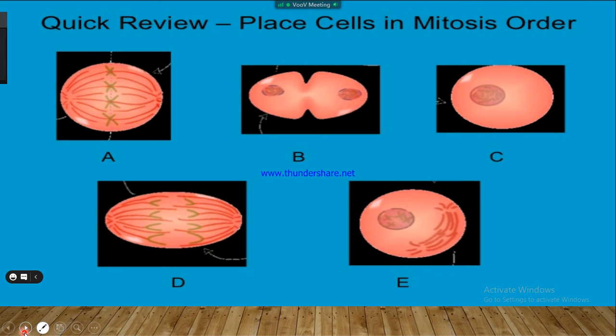Can anyone tell us the order of these diagrams? Which diagram comes first? Which is basically the interphase. No one? C, sir. Yeah, right. And then E. Right.